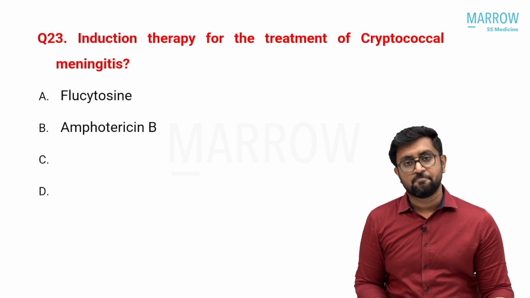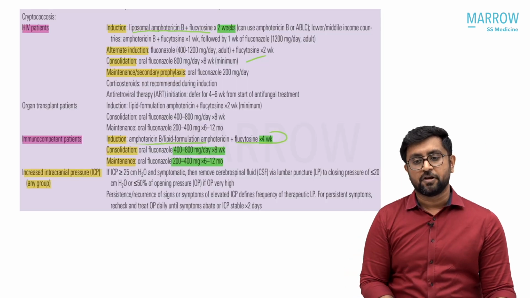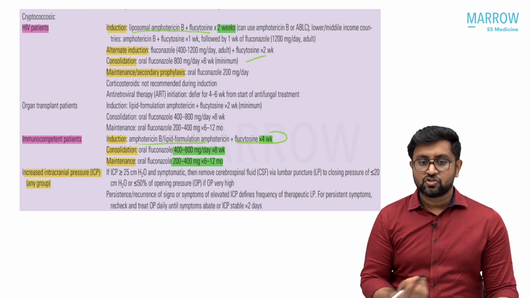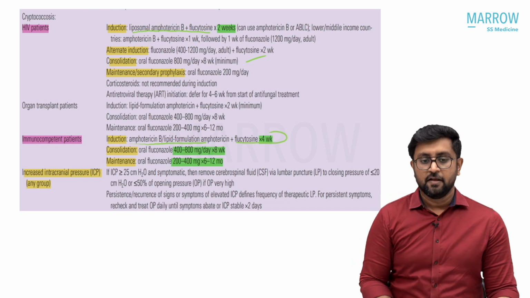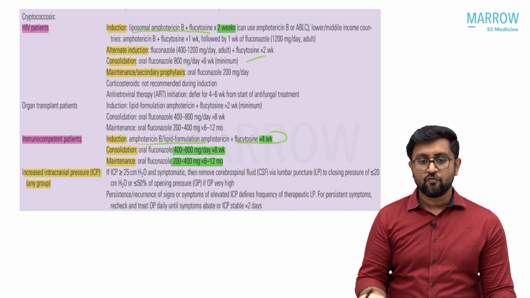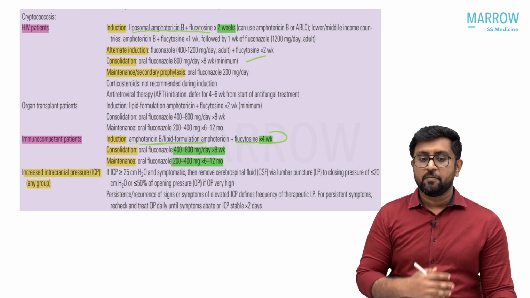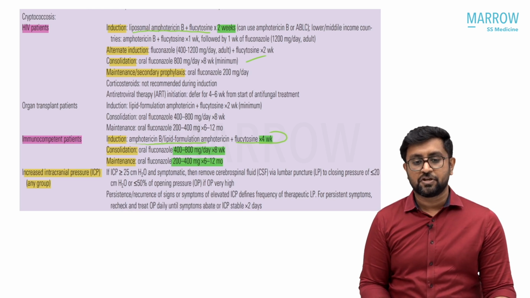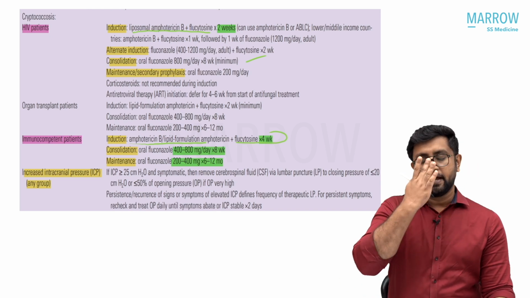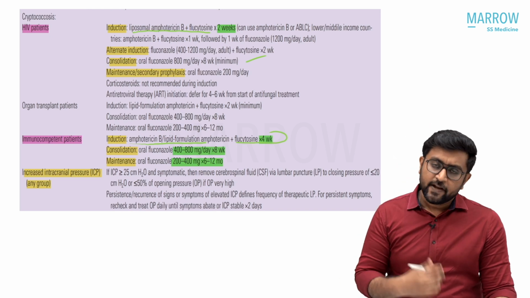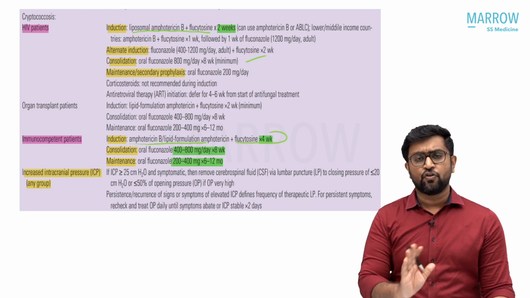The answer is amphotericin B plus flucytosine for 2 weeks in immunodeficient and 4 weeks in immunocompetent patients as the induction phase. Then in the consolidation phase, you give fluconazole 800 milligram per day in HIV patients, while it is 400-800 milligram for 8 weeks in normal patients. In immunocompetent patients, maintenance for about 1 year is given at 200 to 400, while in HIV patients you continue it lifelong. Usually cryptococcus infection happens at a CD4 count of less than 100. That also we have discussed. So that is the induction therapy. It's again a straightforward question. There is no confusion in that. If you know, you can answer it.